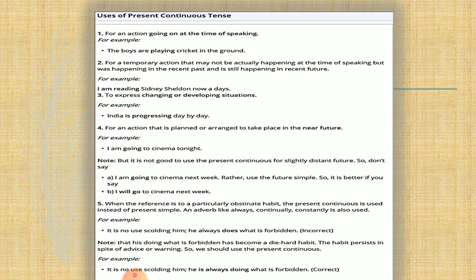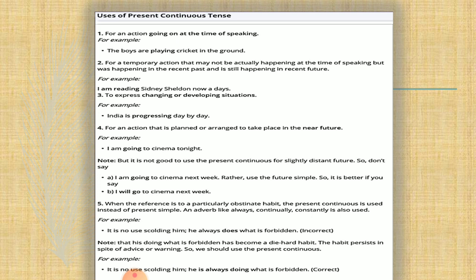Now we talk about the present continuous tense. In present continuous tense, first of all, there's a structure: you use the helping verbs is, am or are with the verb's first form along with the ing form. Now over here, is is used for the singular pronouns like he, she, it. We use am with I and are with you, we, they.